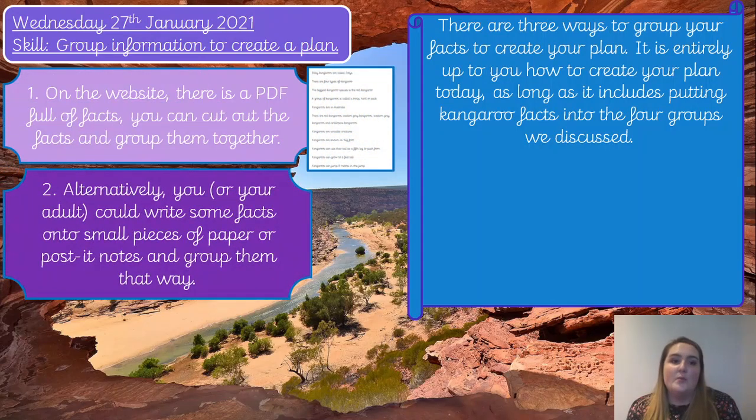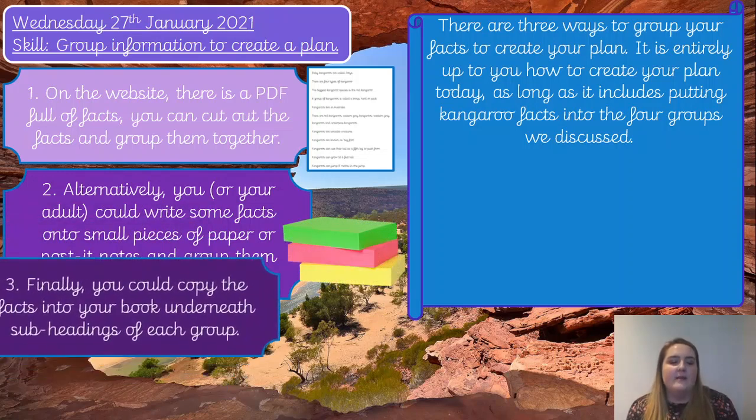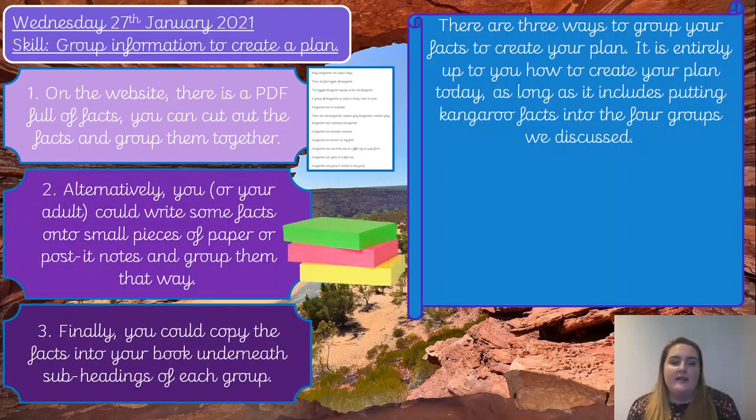The second option then, alternatively, you or your adult could write some facts onto small pieces of paper, so you could chop up some paper, or on post-it notes and group them that way. So you could have a little group of post-it notes here, one here, one here, and one here, for all of the 4 groups, okay? And lastly then, you could copy the facts into your book underneath subheadings of each group. So you could use those subheadings that were on the previous slide to record the facts underneath.